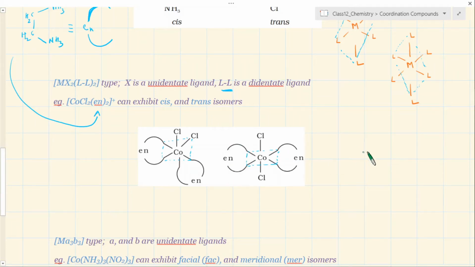Suppose if I had to show this one, the trans structure, I could have even shown it like this: cobalt, just the unidentate ligand should be shown separately, but then the other ligands can be shown as En. I can show it like this. This is also allowed, it's fine. En, because it is understood it's a didentate ligand and it will organize itself along with the 2 other ligands in an octahedral geometry. Okay, so this is just the bonding.